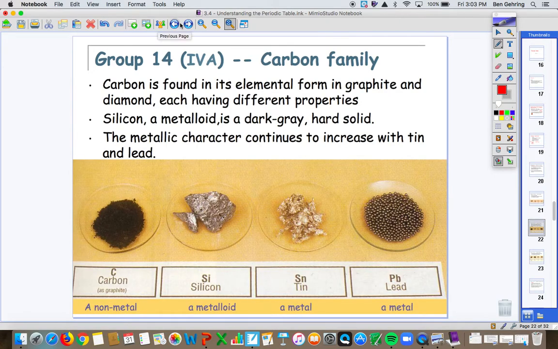Group 14 is the carbon family. Carbon is unique in that it can be found in multiple different forms. Graphite is made of pure carbon, and diamonds are also made of pure carbon. The difference between the two is you can break and crush graphite, while diamonds are a little bit different story. Depending on how the bonds are set up determines what it is. Carbon is a nonmetal. Silicon is a metalloid, meaning it has properties of metals and nonmetals. Then as you go down, you get to tin and lead, which are both, as you know, metals. So the carbon family, group 14, has all 3 types of elements: metals, nonmetals, and metalloids.